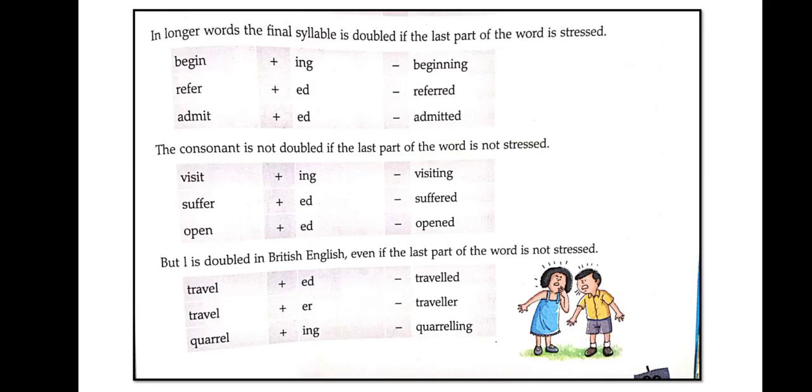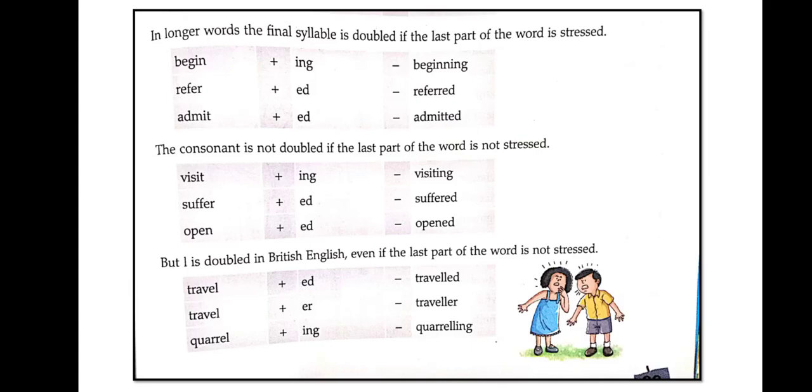So I hope you have understood with the examples. The consonant is not doubled if the last part of the word is not stressed. Visit plus ing, visiting. Suffer plus ed, suffered. Open plus ed, opened.